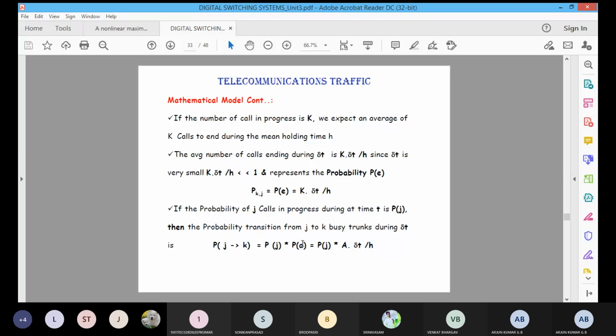There is a call arrival. That is equal to P of A. What is call arrival? One call arrival has a probability equal to A into delta T by H. This is the equation we get for the call progressing from J to the next state.